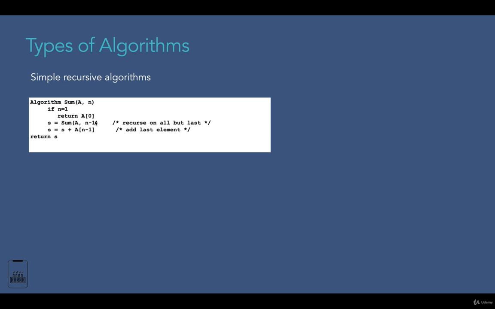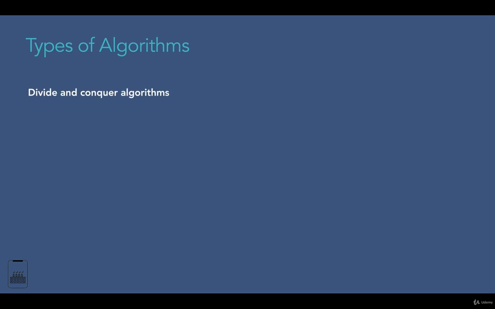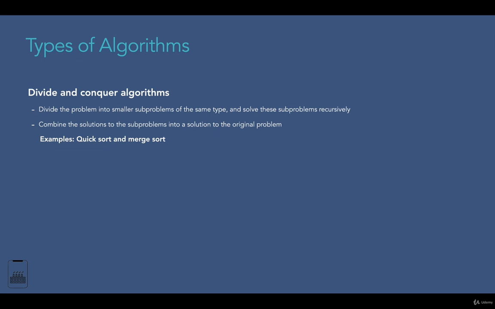The next type of algorithm is divide and conquer algorithms. This type of algorithm consists of two parts. The first part divides the problem into smaller subproblems of the same type and solves these subproblems recursively. Then it combines the solutions to the subproblems into a solution to the original problem. Traditionally, an algorithm is called divide and conquer if it contains at least two recursive calls. Quicksort and mergesort can be examples of divide and conquer algorithms.